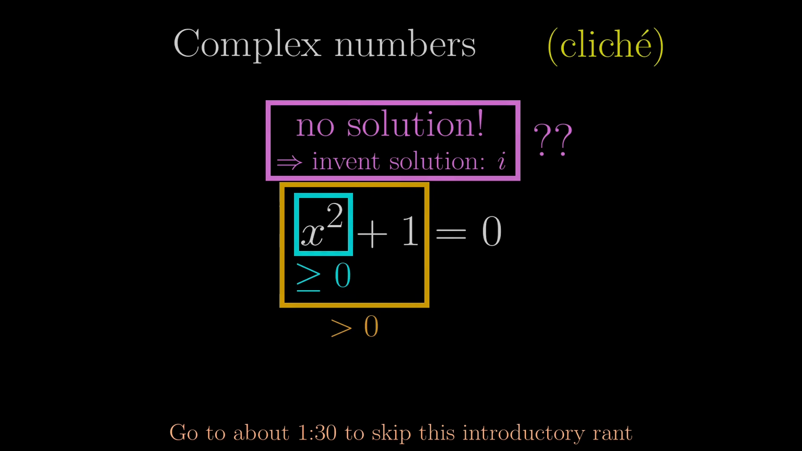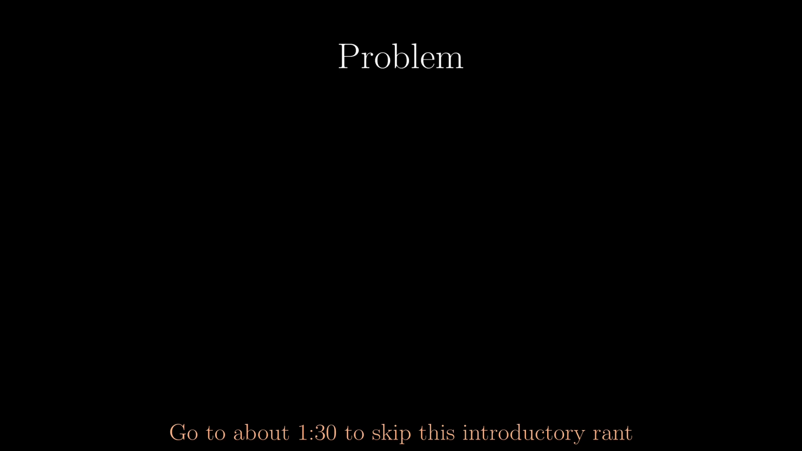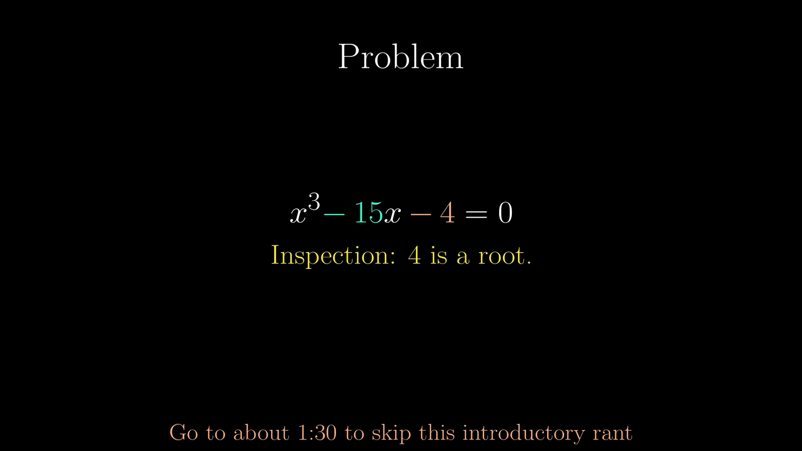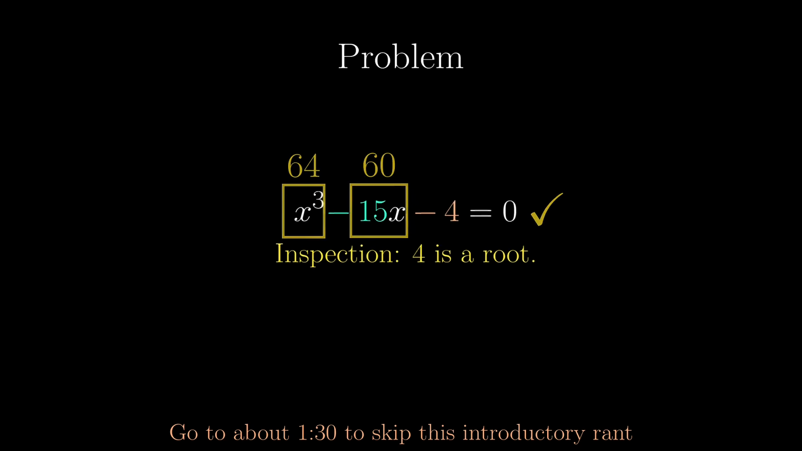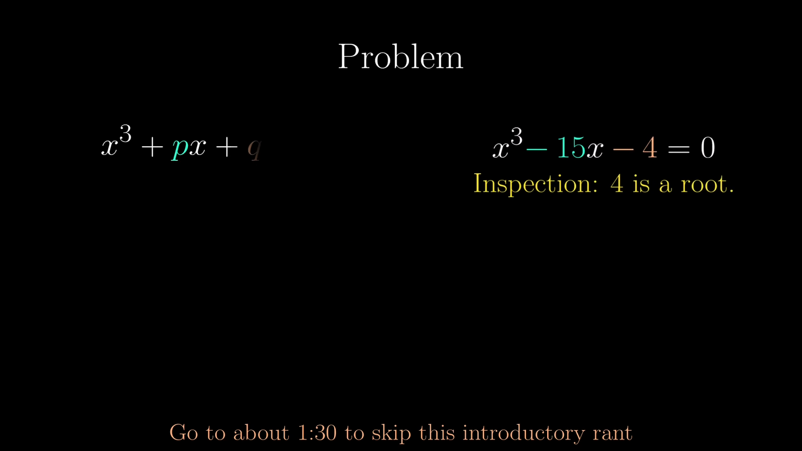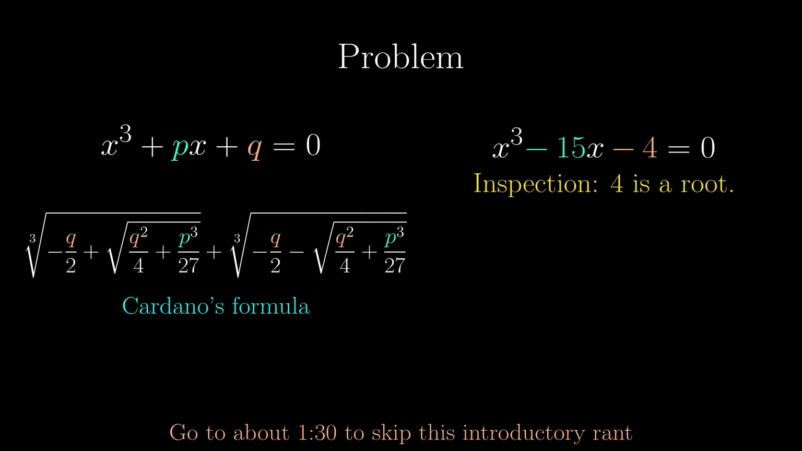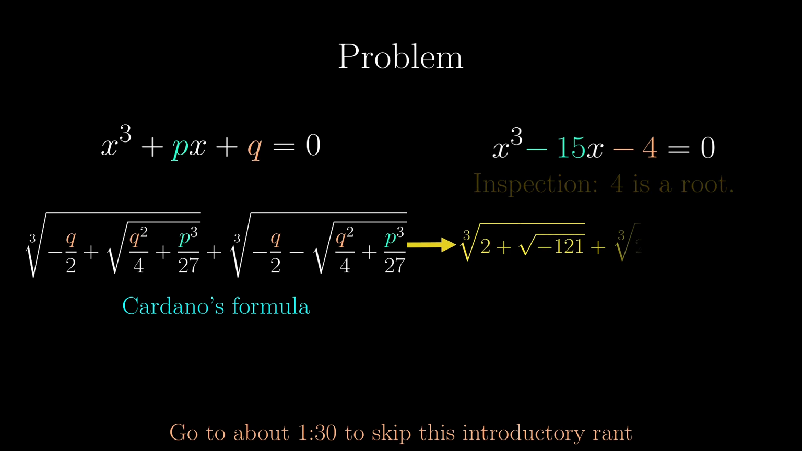The actual problem arises when we try to solve this cubic equation with a general method. By inspection, 4 is a totally legitimate root because its cube is 64 and multiplying by 15 gives 60, and indeed 64 minus 60 minus 4 is 0, so 4 is indeed a root. But we might want to work this out in a more systematic way than inspection. This can be done using Cardano's formula, and all we need to do is to substitute p and q, and this is what we got.